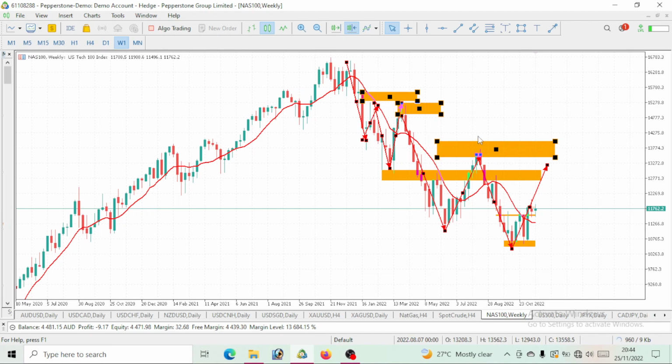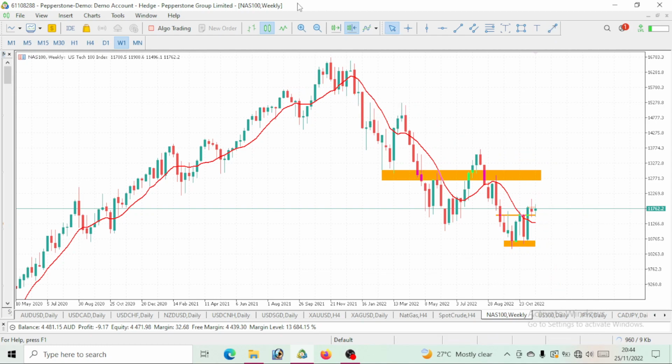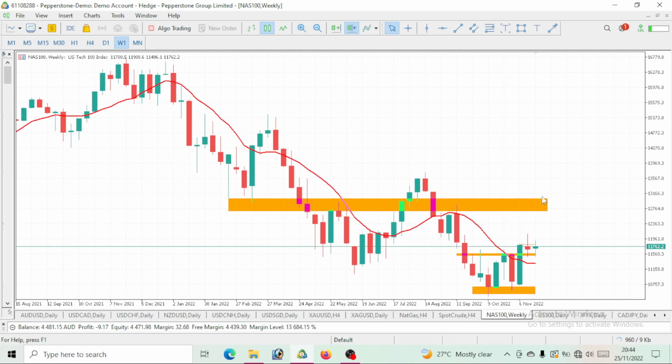That is to say that the Nasdaq 100 is now giving us an uptrend move, a bullish move, but it will definitely fail to break this. So that is to tell you that we would go bearish. Though is the bearish move now happening? Definitely not. We are on a correction on the bearish move.